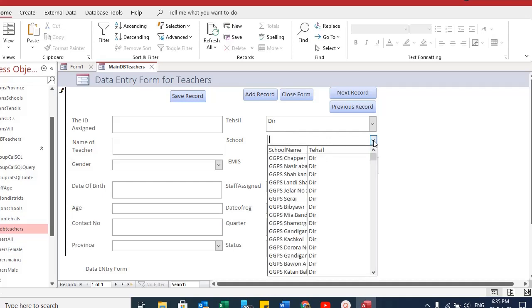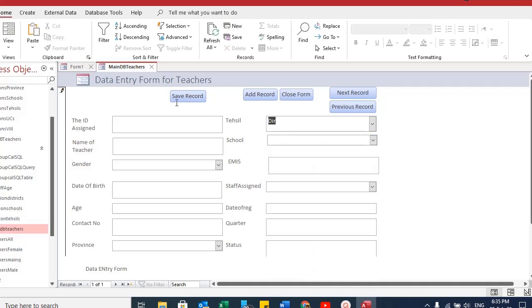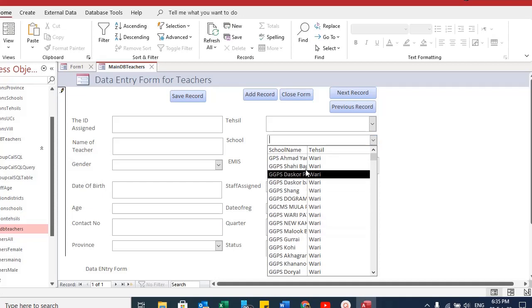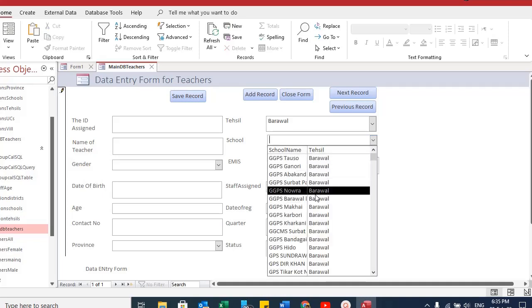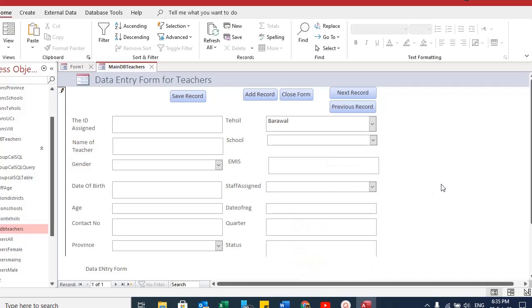When I come to school, I have only that Tehsil's schools. If I have selected a district but not a Tehsil, in the school you will see all the schools of that district. But if you select a specific Tehsil, then only those Tehsil related schools will be shown.